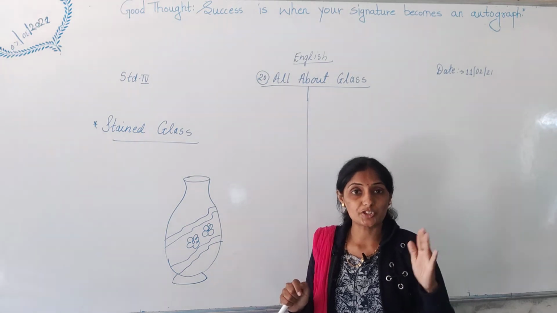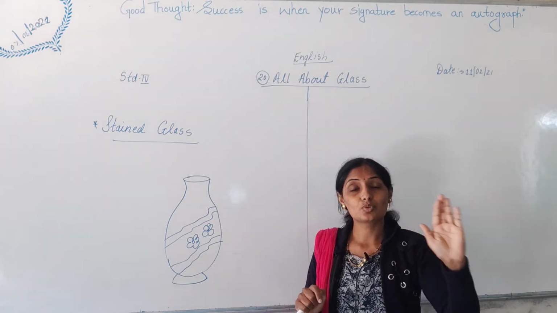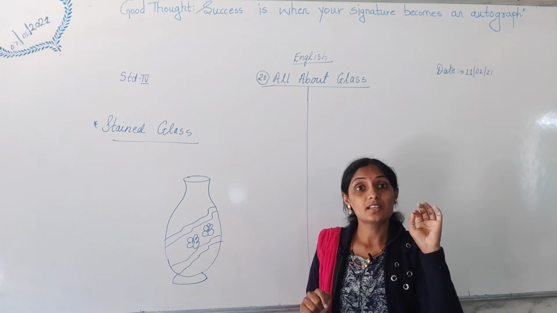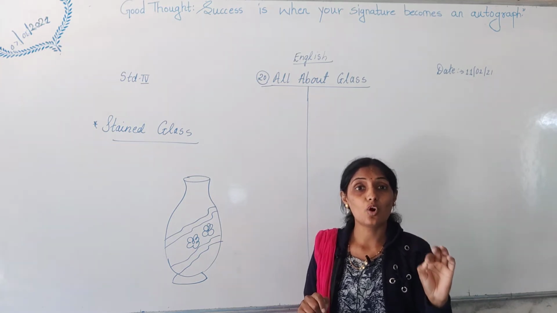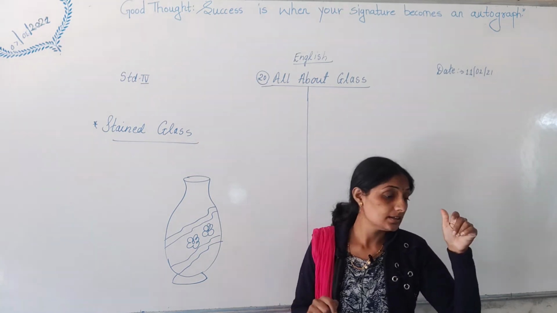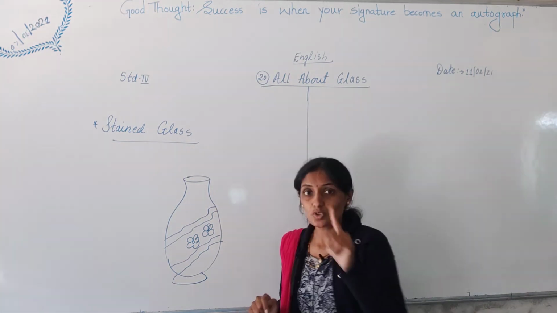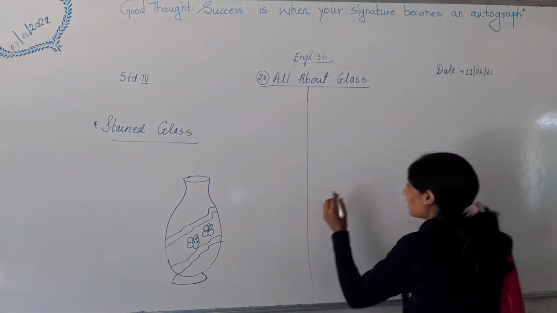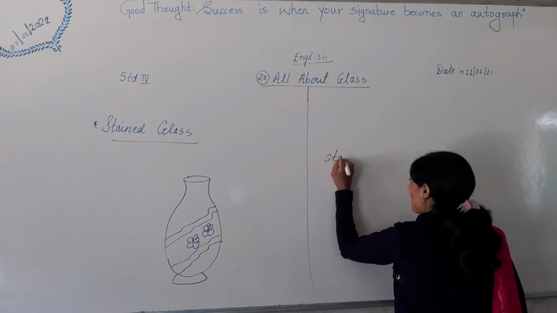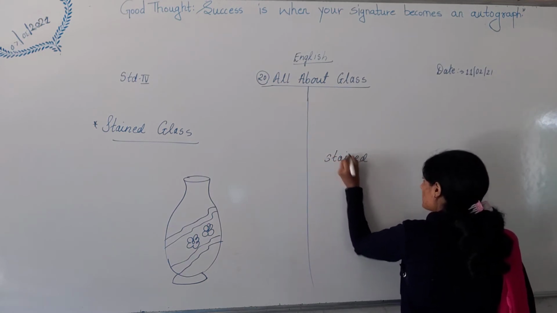Okay, it does not vanish, it remains as it is, because those colors are permanent colors, and such type of glasses are called stained glass windows. Such type of windows, mainly windows that are colored, okay, so those windows are called what? Stained glass windows.